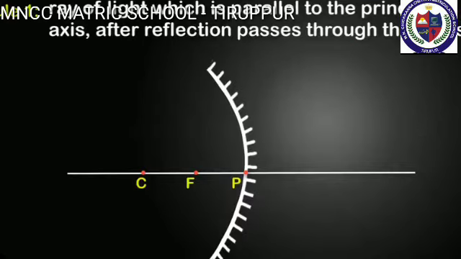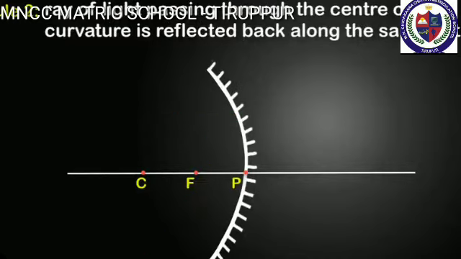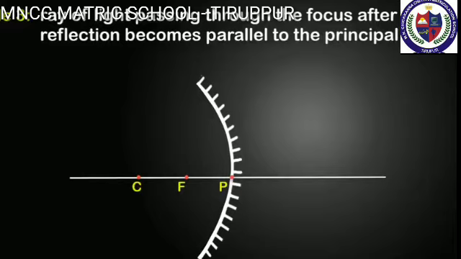Rule number 1, a ray parallel to the principal axis passes through or appears to be coming from the principal focus. Number 2, a ray passing through the center of curvature is reflected back along its own path. Rule number 3, a ray passing through the focus gets reflected and travels parallel to the principal axis.